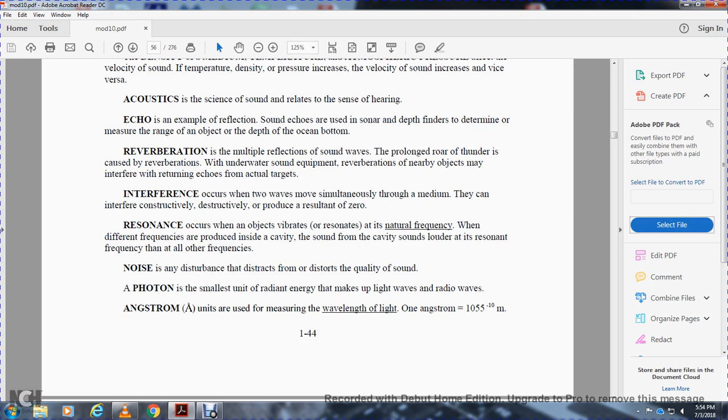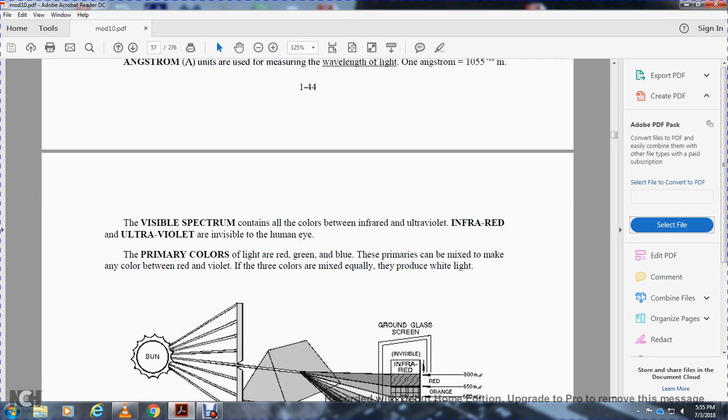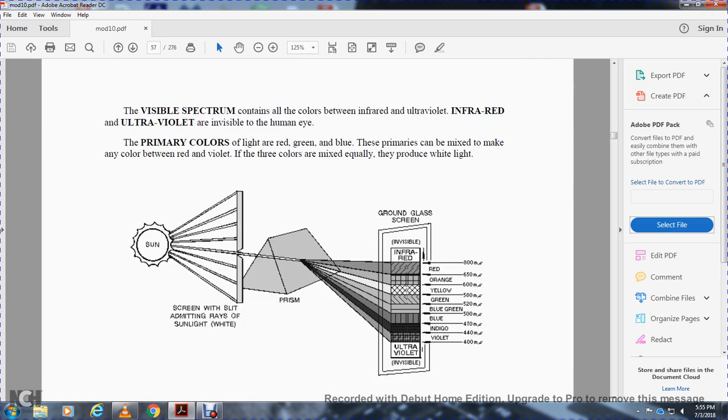A photon is a small packet of radiant energy that makes up light and radio waves. Angstrom units are used to measure the wavelength of light, one angstrom being 10 to the negative 10th meter. The visible spectrum contains the colors between infrared and ultraviolet. Infrared and ultraviolet are invisible to the human eye. The primary colors of light are green, red, and blue. Other colors can be made from the colors between red and violet. When the three colors are mixed equally, they produce white light.